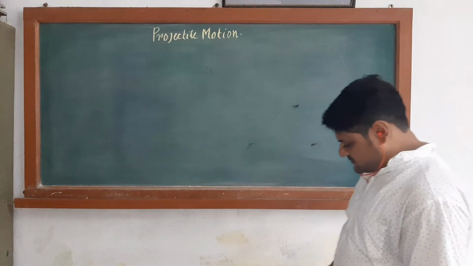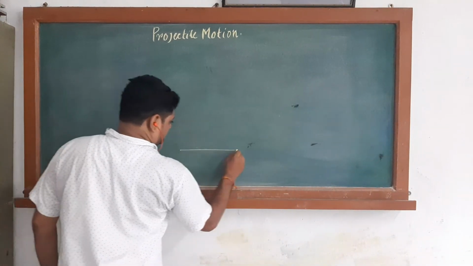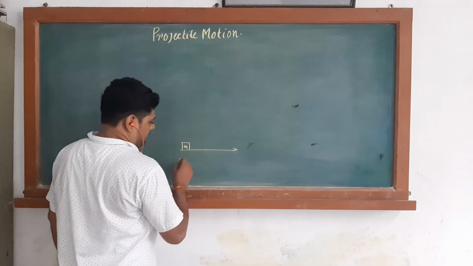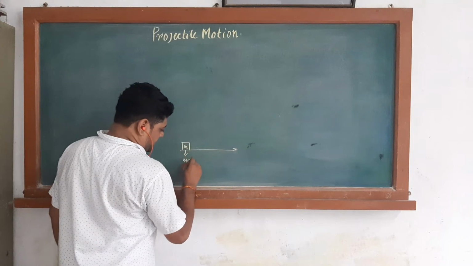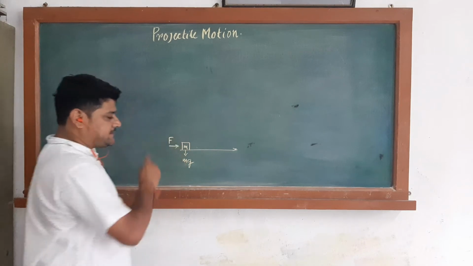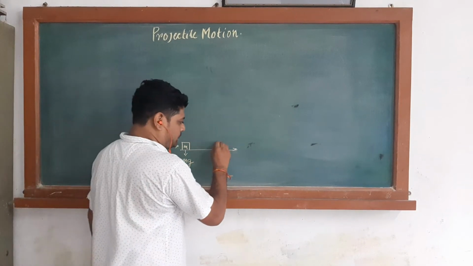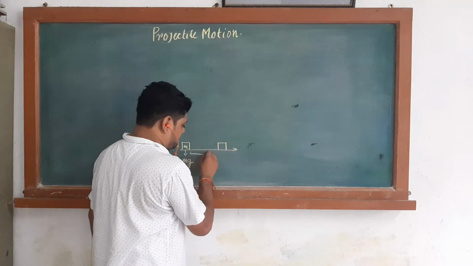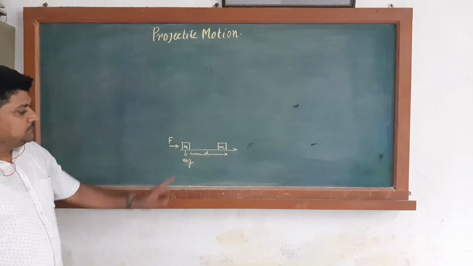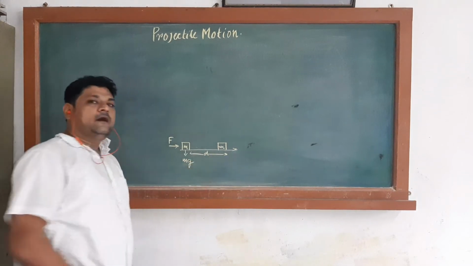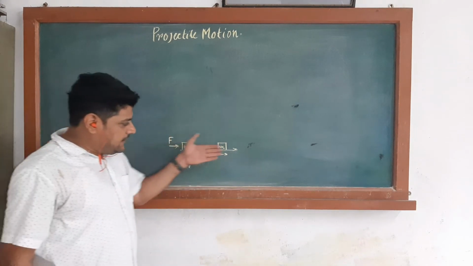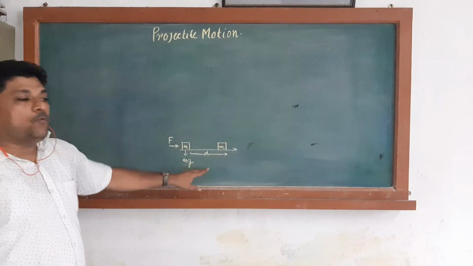Okay, it means this is also a motion. If a body is kept over here which has a mass m, its force mg is acting in this side. If we apply a force and this force is greater than this mg, then this body can move from this to this, that is, some displacement takes place. So for this motion, it is called the linear motion, as it is in a straight line, and it is called a 1D motion.